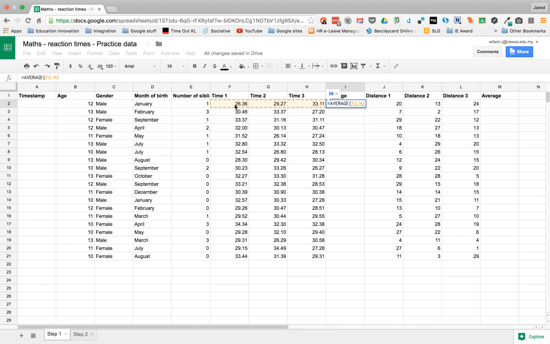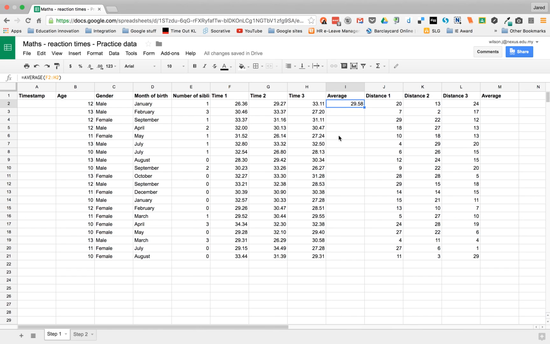Now in maths we would do this plus this plus this divided by 3, but in a spreadsheet it uses a function to do that for us. And I press enter. And we've now got my average. Now if you want to get more accuracy than that, we can add additional decimal places, look, which is a bit more useful, because actually the value is 29.58 and not 30.